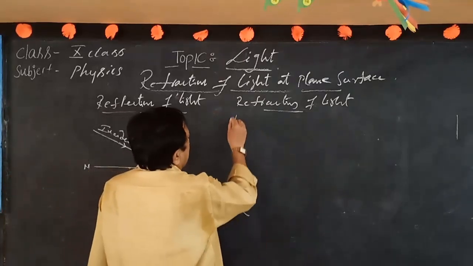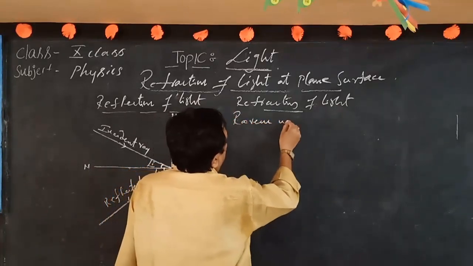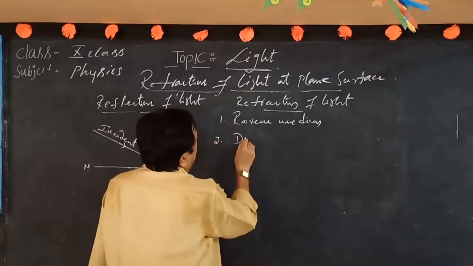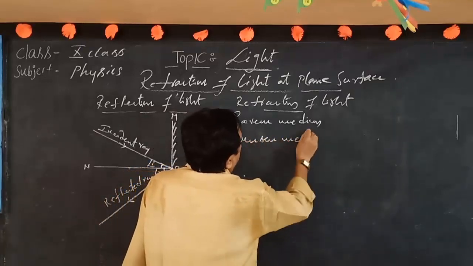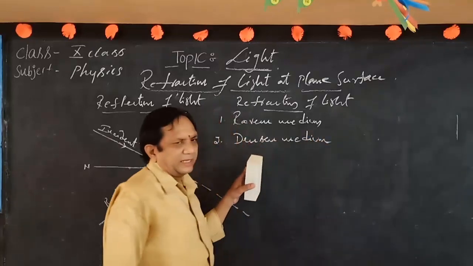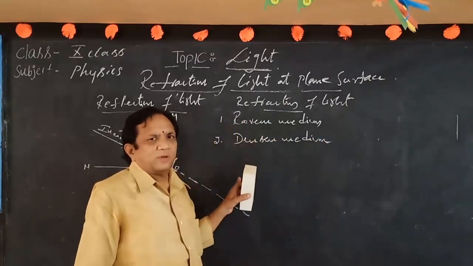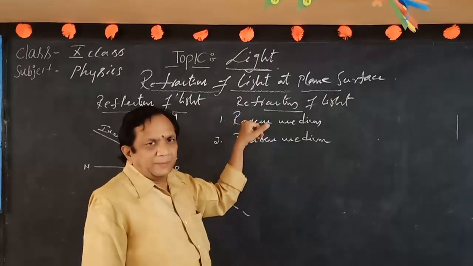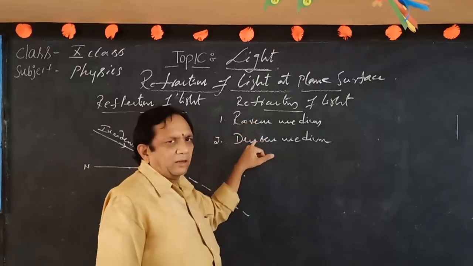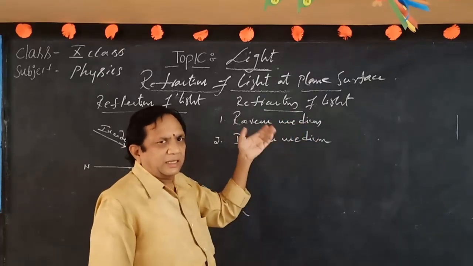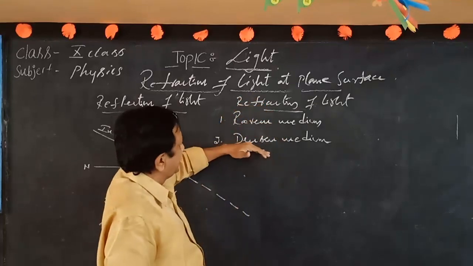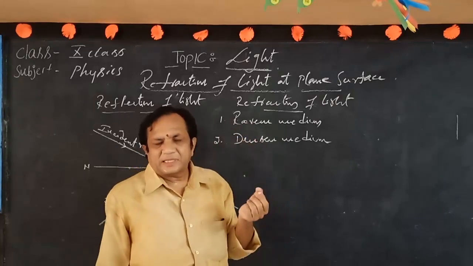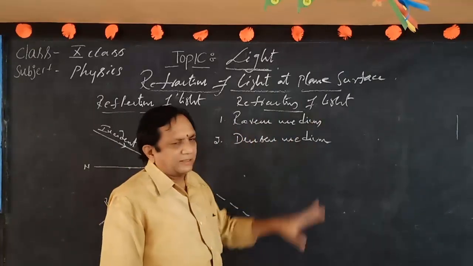Such mediums we call the rarer medium, and the other medium is said to be the denser medium. So we compulsorily need these two mediums, rarer medium and denser medium. These two mediums must be there, then only we can observe this property. In this, a ray travels from rarer to denser and also from denser to rarer. Whether the ray produced from the source is in a denser or rarer medium, it will be refracted in another medium. Such a property we call refraction of light.